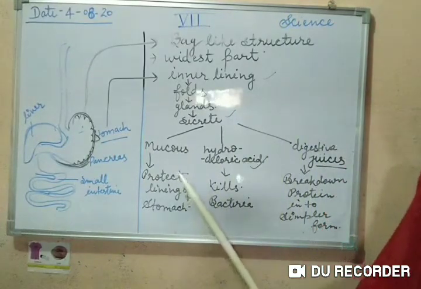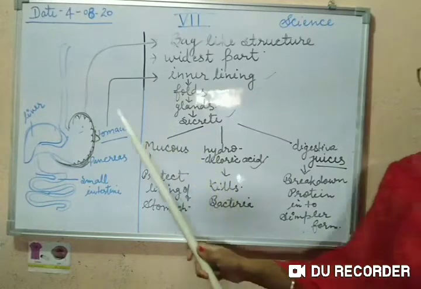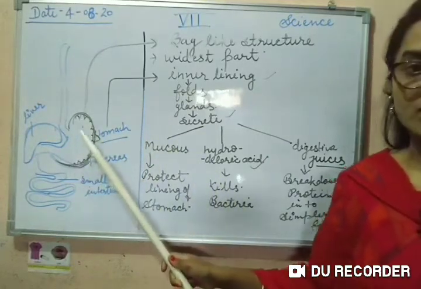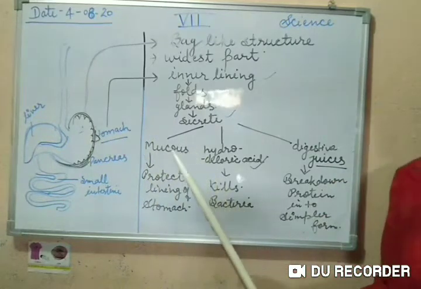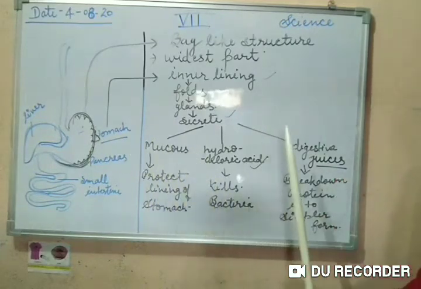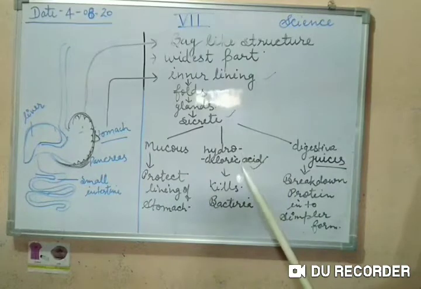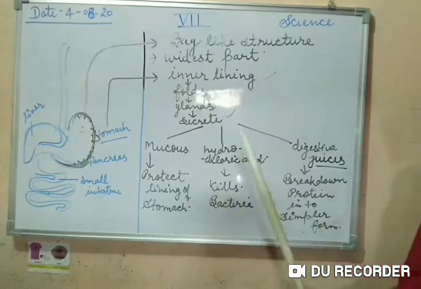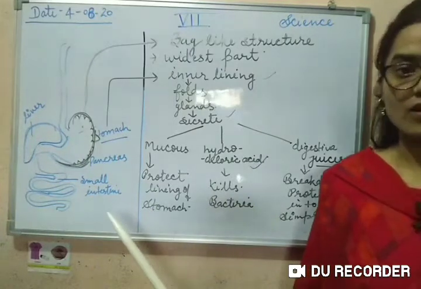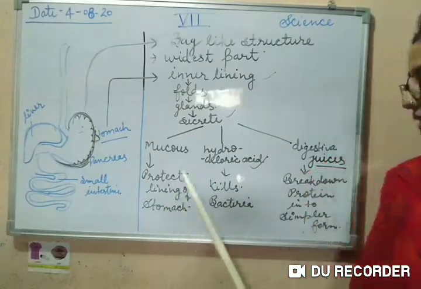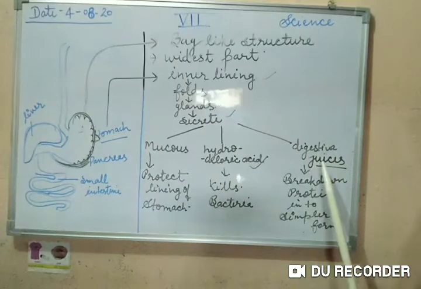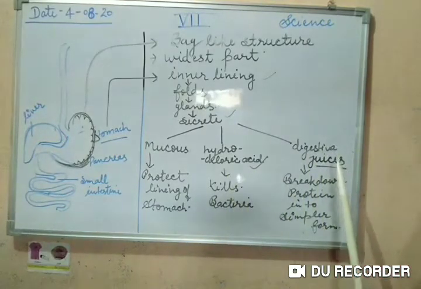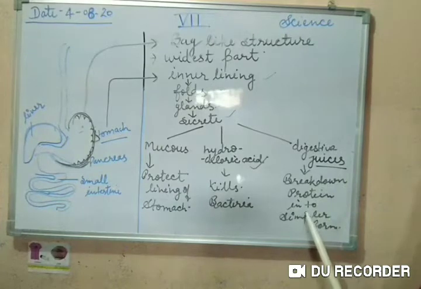The mucus which is secreted here will protect the lining of the stomach. It acts like a membrane there. Now, what will the hydrochloric acid do? It will kill the bacteria. And what is the function of the digestive juices? These digestive juices break down the protein into simpler form.